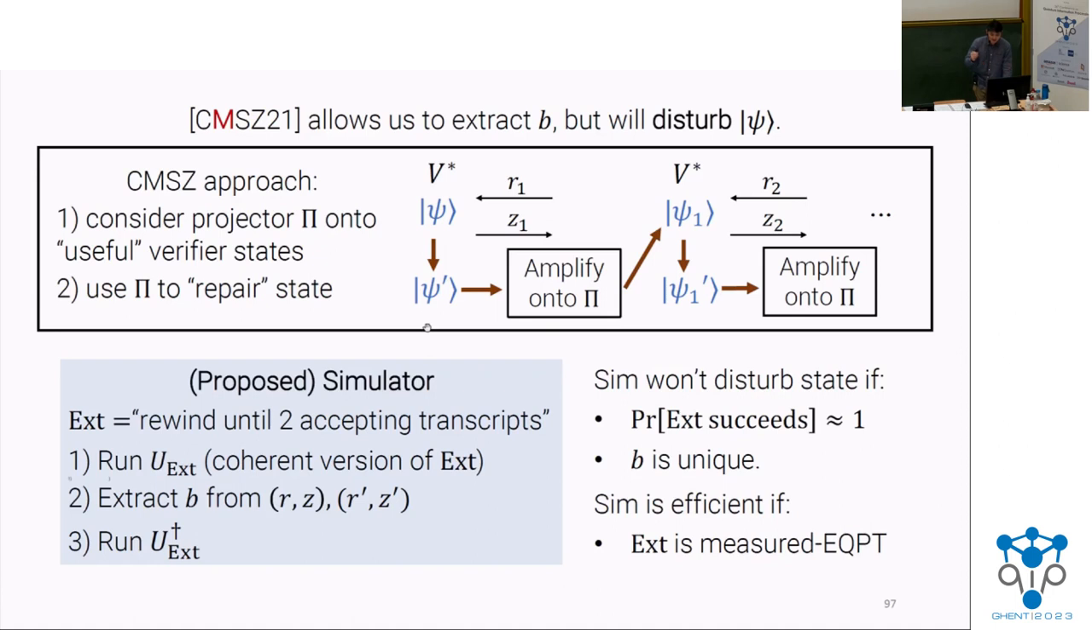And moreover, on top of these 2 bullets, you also need to guarantee that the simulator is efficient. You need that this extraction procedure is measured EQPT. So plugging in CMSE directly doesn't give you any of these guarantees. If you work for a little bit, it's not too hard to show that you can modify it to get the first 2 bullets to go through. But it turns out the really hard part is actually getting the last bullet, the measured EQPT guarantee, to work.